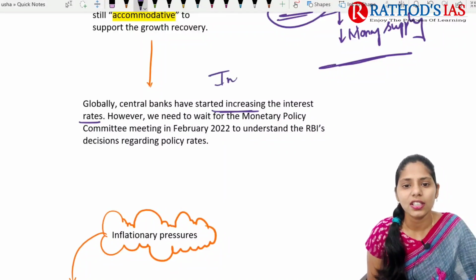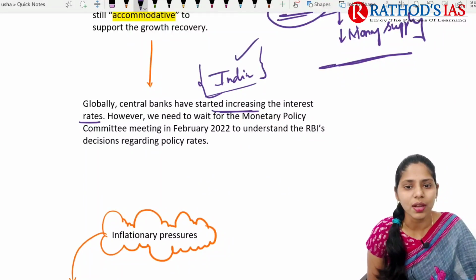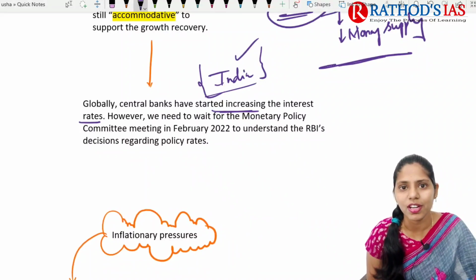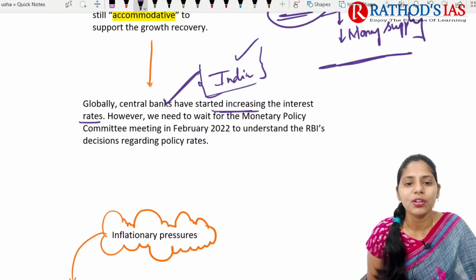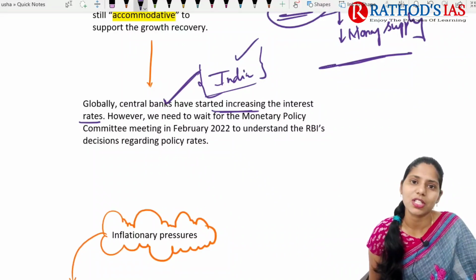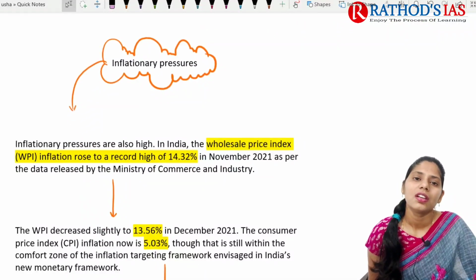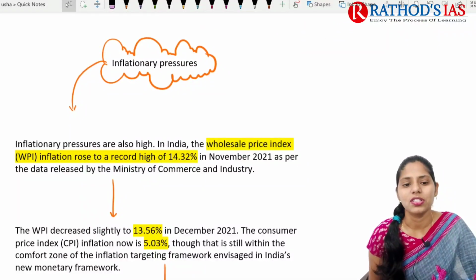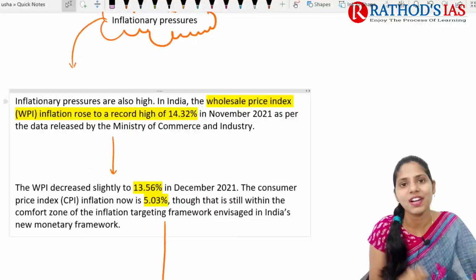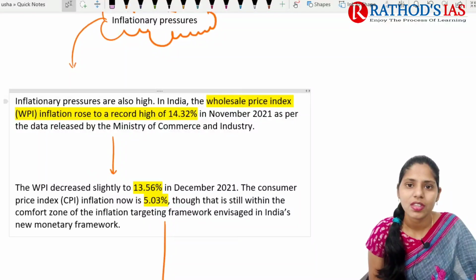Regarding the Central Bank of India, we need to wait for the Monetary Policy Committee meeting in February 2022. We need to see whether there will be changes done by the Monetary Policy Committee or not. If you are talking about inflationary pressures, as you all know, we are seeing an increase of prices in the market, at the wholesale price level as well as at the retail price level.